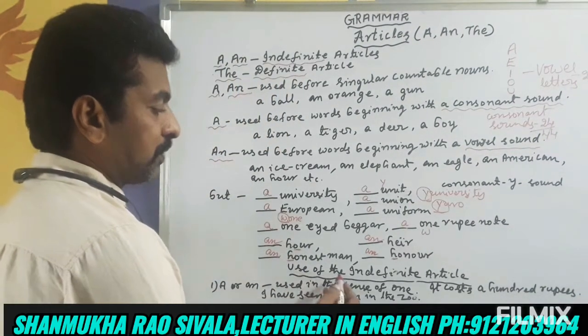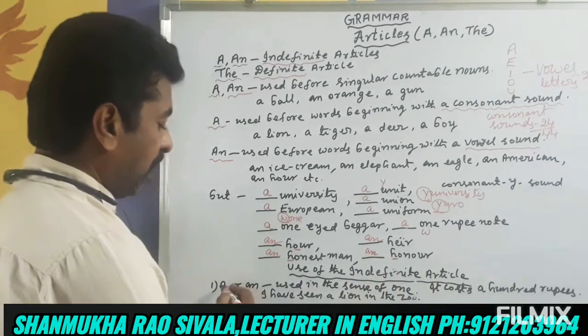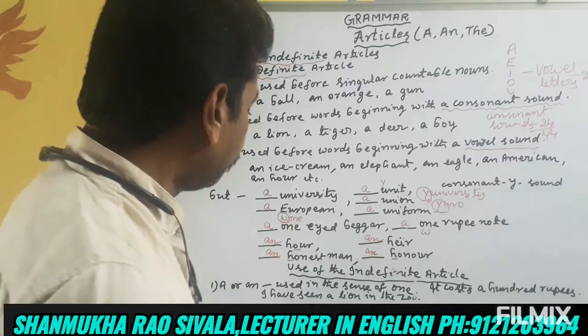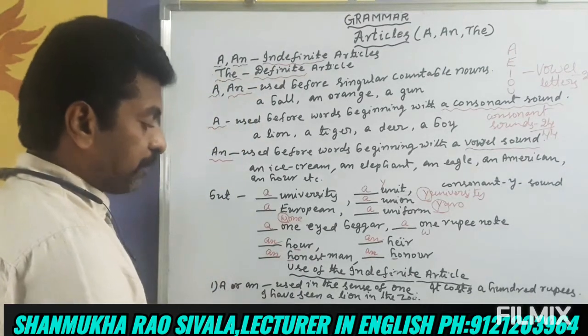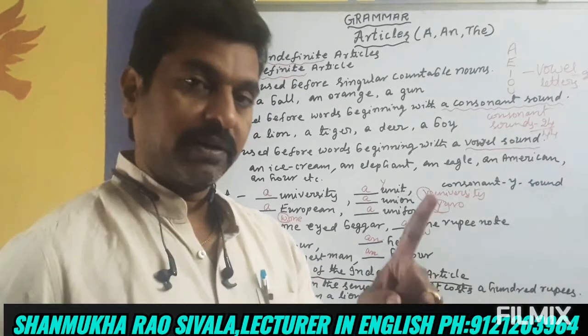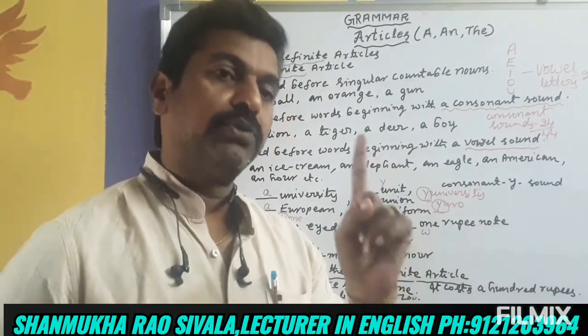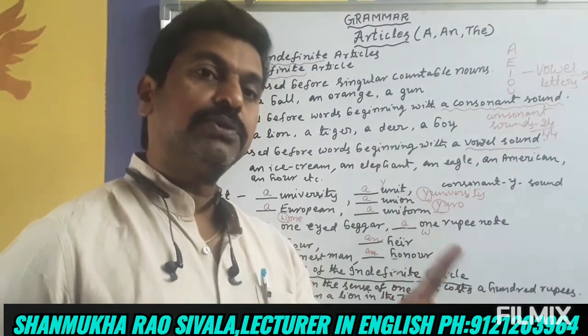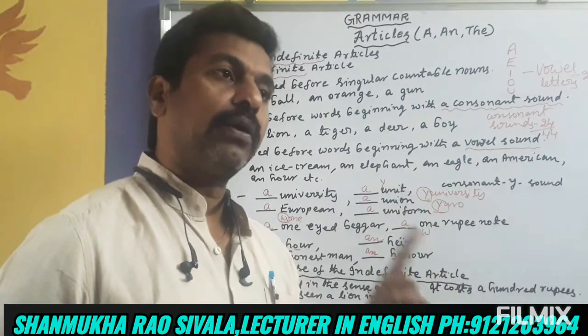Use of the indefinite article a or an. When shall we use a or an? Number one, it is used in the sense of one. Instead of saying one, we say a or an.